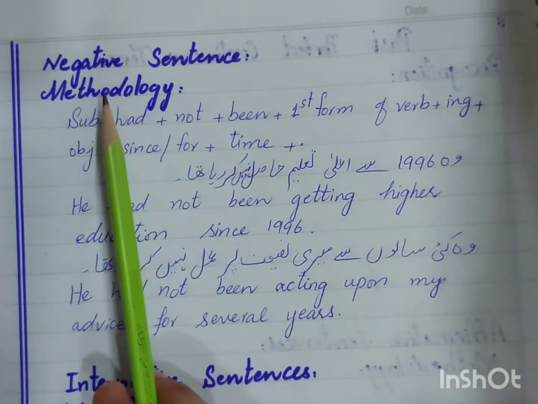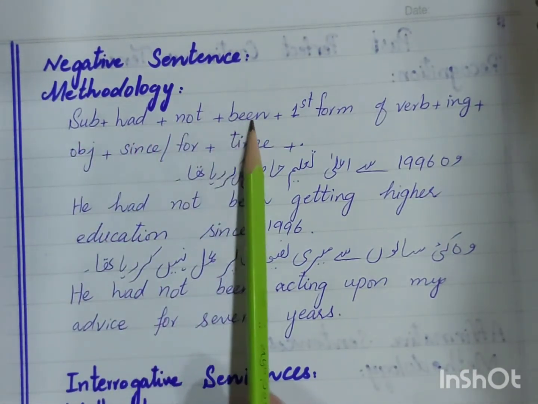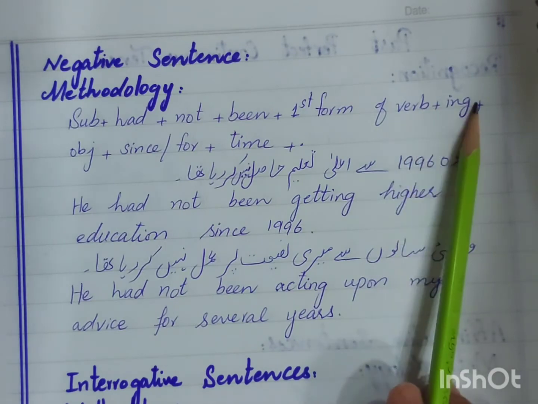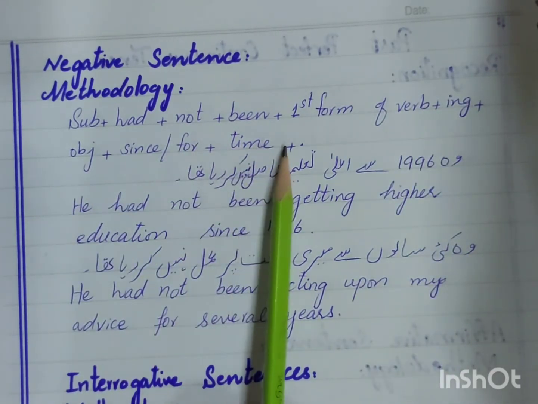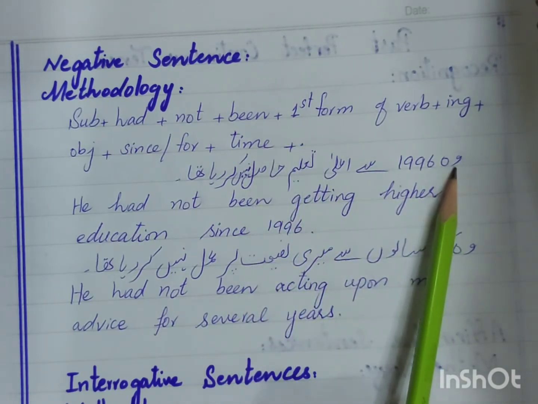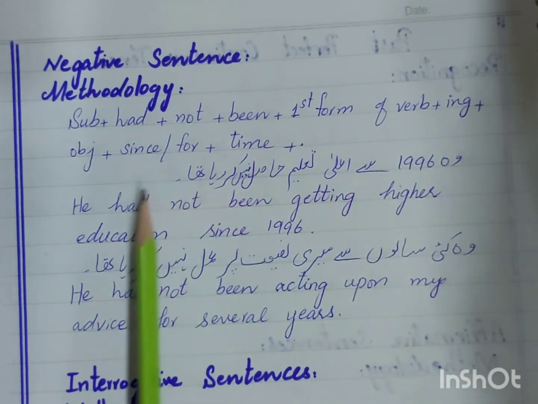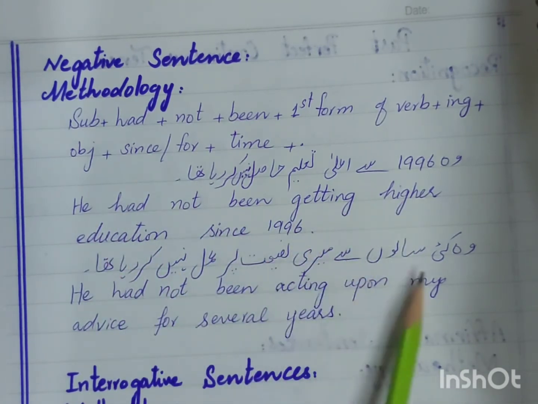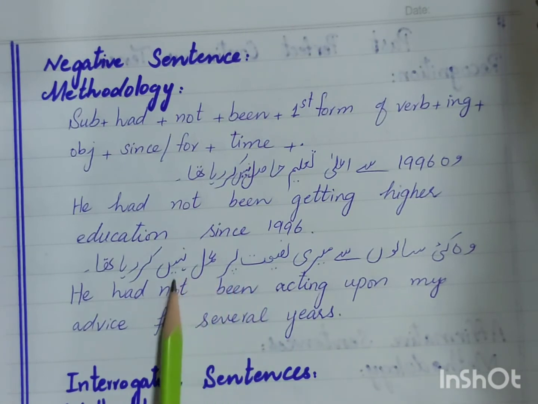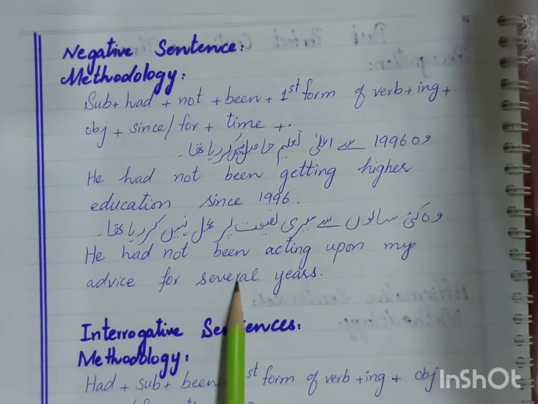Negative sentences. Methodology. Subject plus had plus not plus been plus first form of verb plus ing plus object plus since or for plus time and then full stop at the end. He had not been getting higher education since 1996. He had not been acting upon my advice for several years.